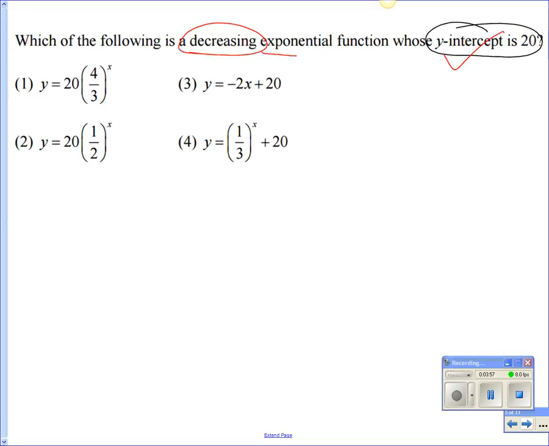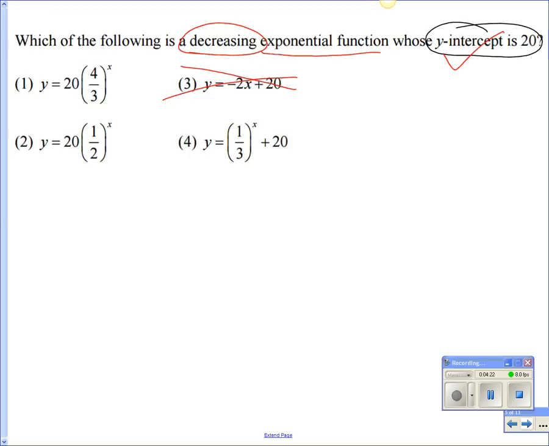Let's also look at this word, exponential function. Which one's not an exponential function? Number 3, why? Good, it doesn't have parentheses, and also it doesn't have x in the exponent. So to be exponential, x has to be in the exponent, so you can mark out number 3. Okay, to find out if it's decreasing, I have to look at the parentheses.